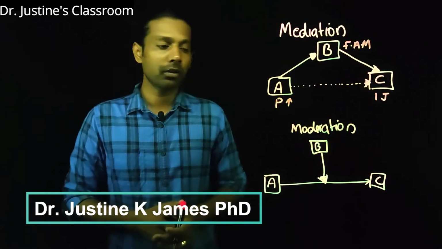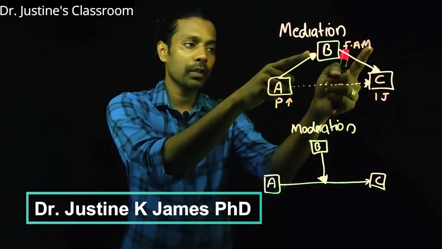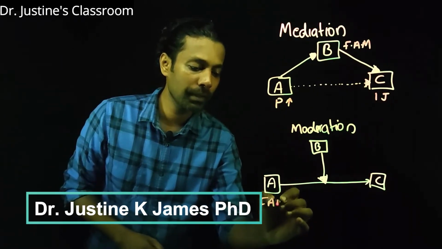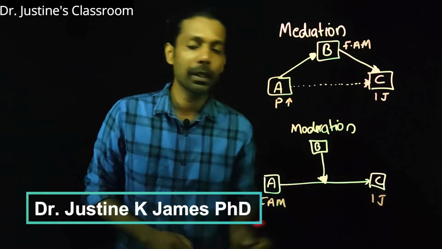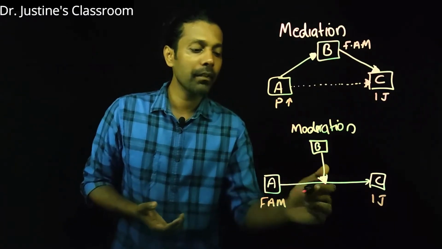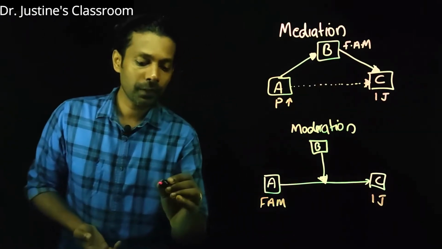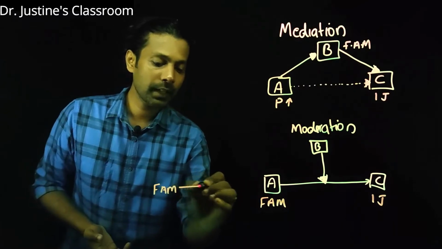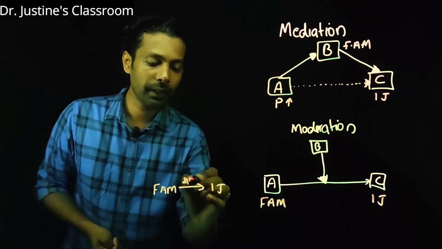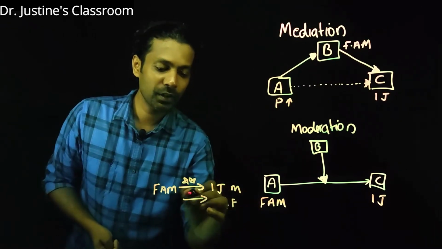Now let us look into another concept, moderation analysis, a similar kind of concept. So let us take this condition. Favorable attitude towards military and intention to join. So my independent variable is favorable attitude towards military and intention to join is the dependent variable. Now I realized that when these variables are related, when we consider the male group, this relationship is very strong. That means favorable attitude towards military and its relationship with the intention to join among males is very significant, and among the other group, females, it is not significant.